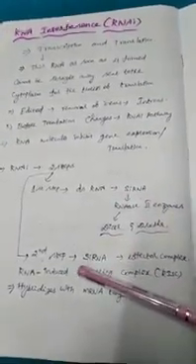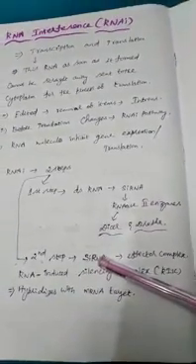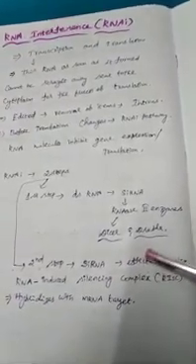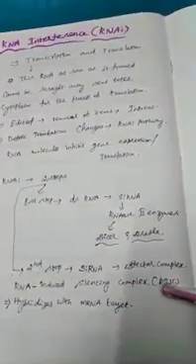In the second step, the short interfering RNA must be loaded into the effector complex. That effector complex is the RNA induced silencing complex, or RISC.